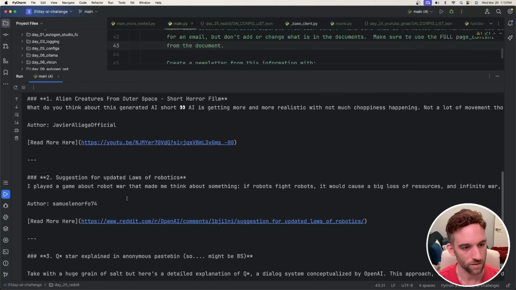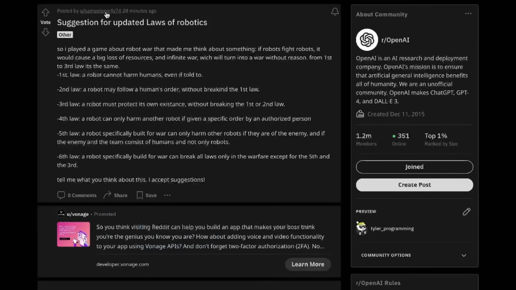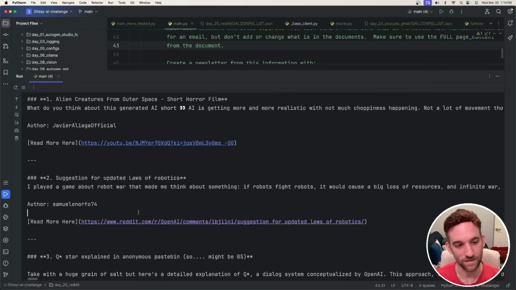So let's click on one of these. Let's click on number 2, suggestion for updated laws of robotics by Samuel. If I open it up, that is by him. This one was actually 28 minutes ago, and here is the full description. So if it was a newsletter, it gives part of it and then says read more here, and you can click on the link to read the rest of it.